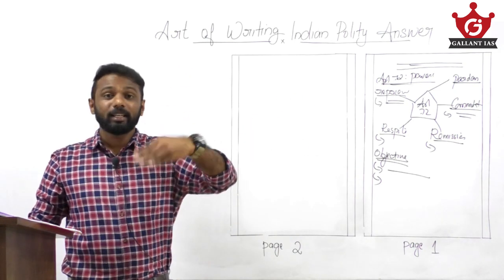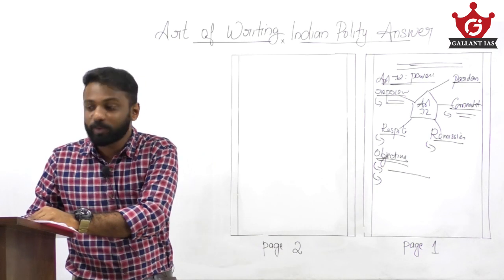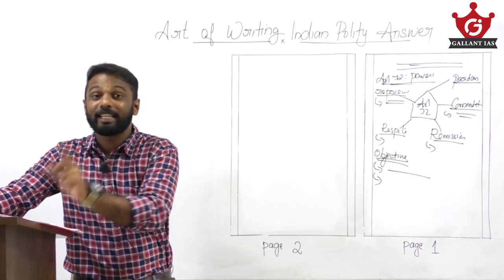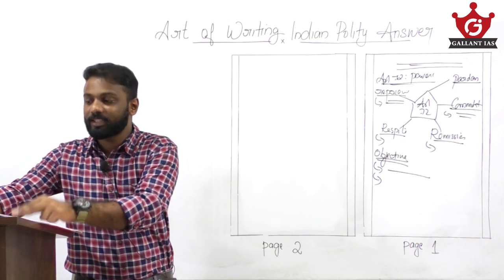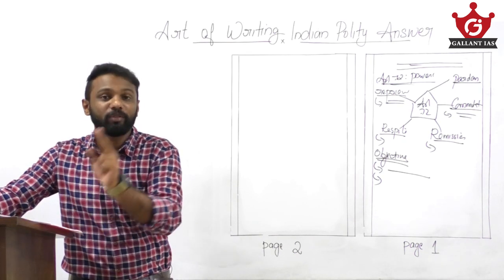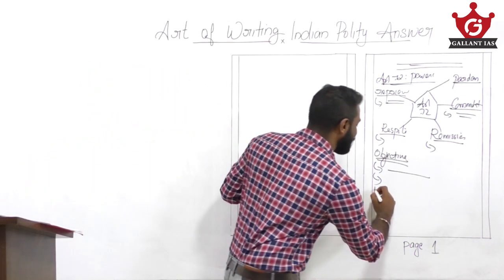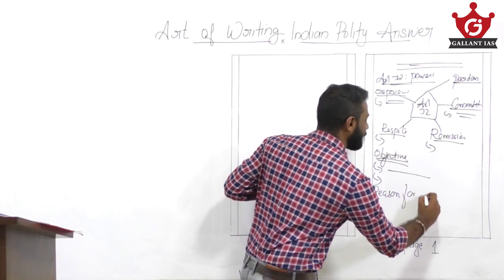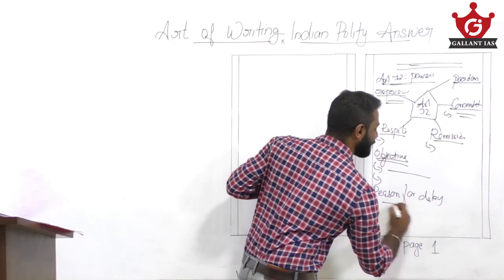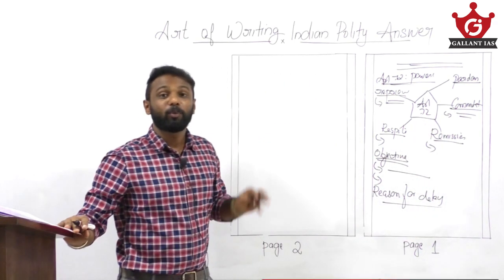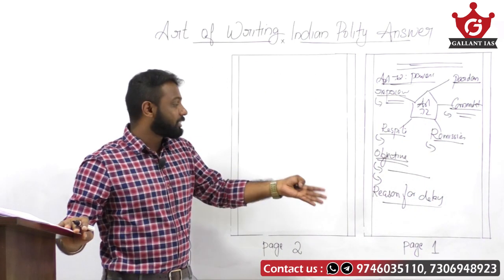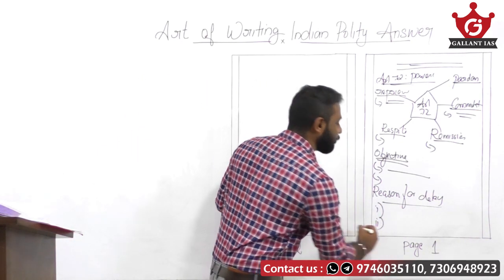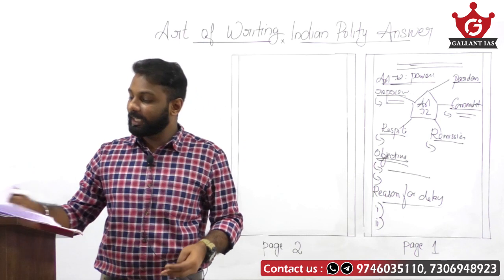Fine. Then we come on to the other part of the question. We said that there is a delay. Instances of the President's delay in commuting death sentences have come under public debate. So we must write the reasons for delay. See, the question says that there is a delay. So we must write what are the reasons which cause a delay. Again, write your answer in bullet points. So what can be the reasons for delay?